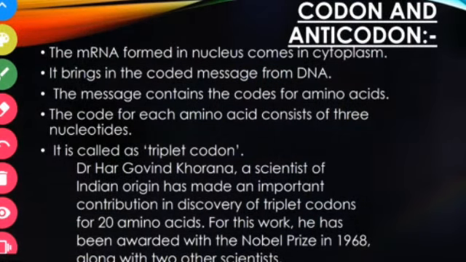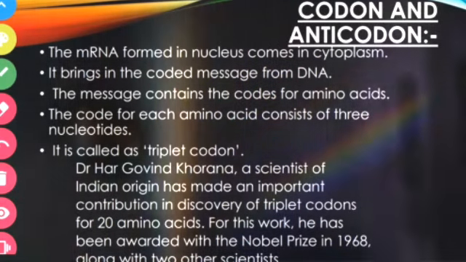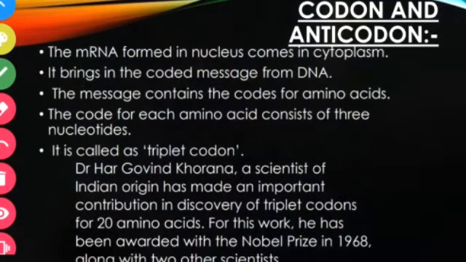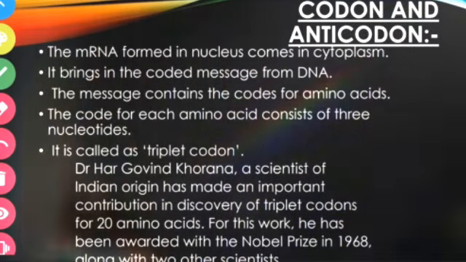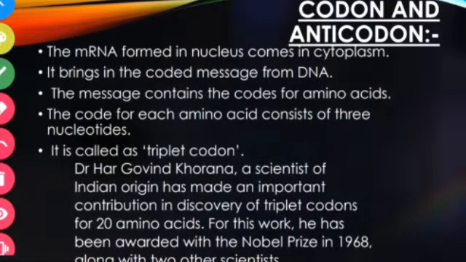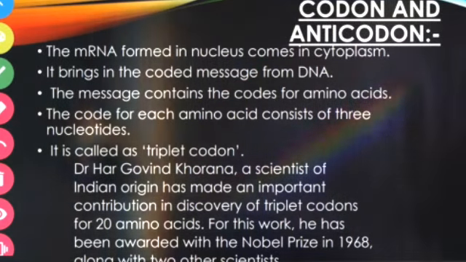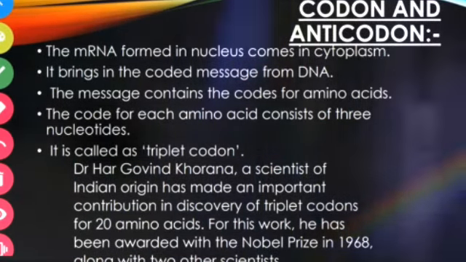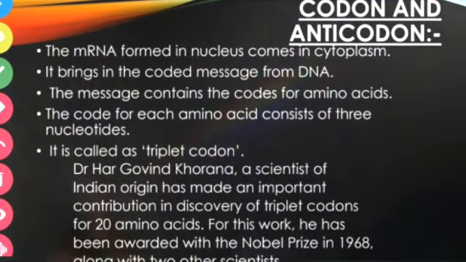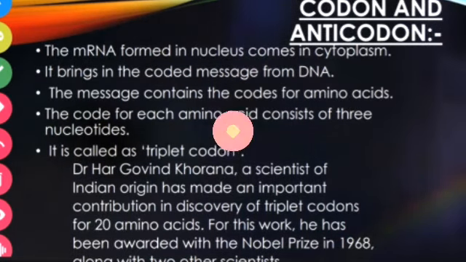So we should know what a codon and what an anticodon is, which is given here very clearly in the slide. You can also read these definitions in the textbook and make your doubts very clear as you go through the reading of the chapter from the textbook. So the codon is present on mRNA. And what is a codon? A group of 3 nucleotides is called a codon, whereas the opposite complementary nucleotides present on the tRNA are called the anticodon. Codon and anticodon are going to bind together in the process of translation to make a protein.